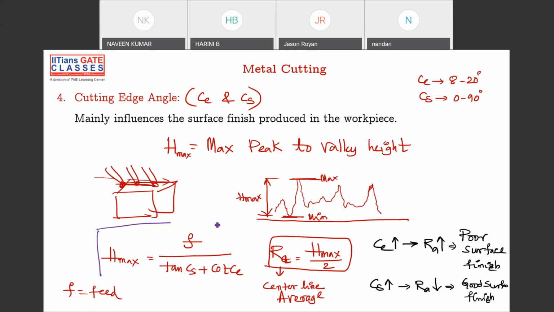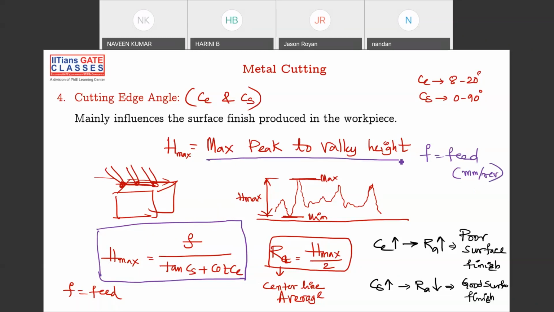H max is equal to F by tan CS plus cot CE, where F is feed, in mm per revolution. Tan CS is tan of side cutting edge angle, plus cot CE, where CE is your end cutting edge angle. H max is nothing but the maximum peak to valley height. If your surface roughness profile is like this, this is your peak and this is your valley. So the maximum peak to valley height is H max, and this is your RA.